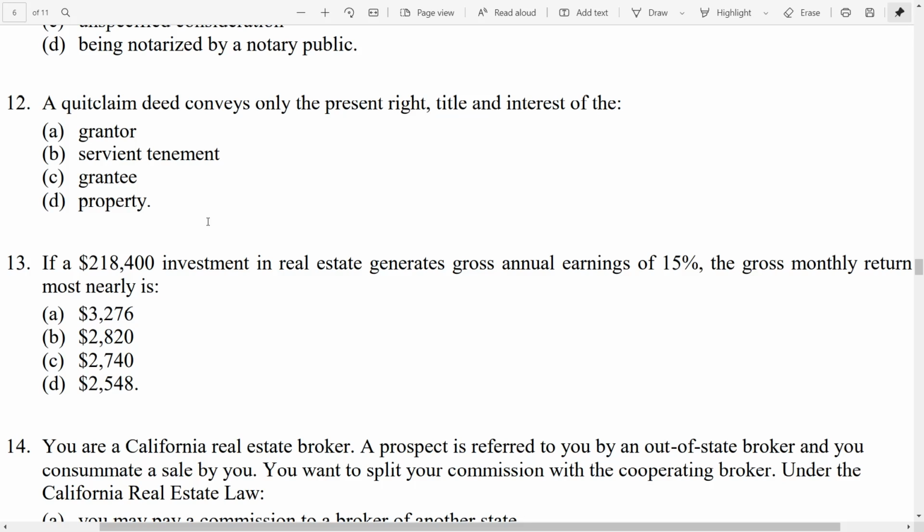There's not such a thing as a quitor or quittee, only a grantor and grantee in regards to a quitclaim deed. So who is the one that actually is conveying those present rights, title, and interest? Well, the person who is giving and granting to the grantee. So the grantor. The grantor is the one who is actually conveying those present rights, titles, and interests. The grantor is giving to the grantee.